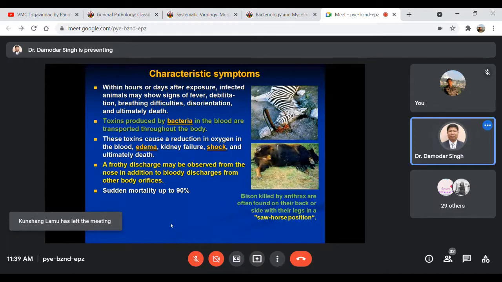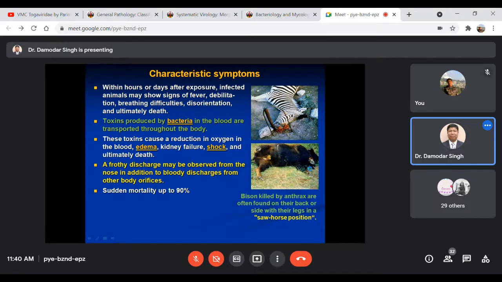When you see the dead carcasses, the animals lying dead on the ground may show a very typical position known as the sawhorse position. That means they lie on their back or side with their legs pointing upright. That is known as the sawhorse position, as I'm showing here.